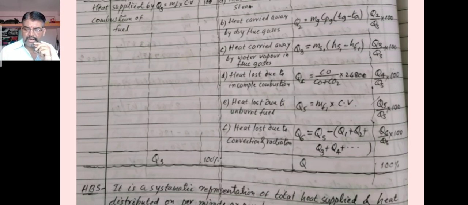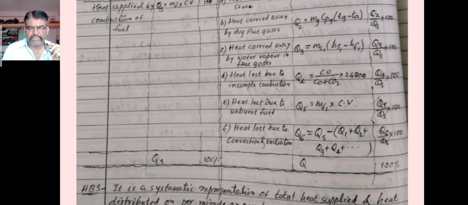Then one more factor, heat lost due to convection and radiation, Q6, is equal to Qs minus the bracket of Q1 to Qn. Finally, we always consider heat unaccounted, so heat unaccounted is also called heat loss due to convection and radiation.